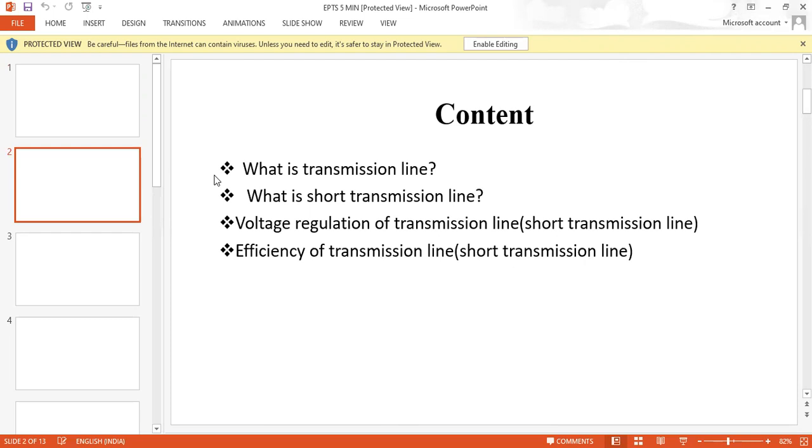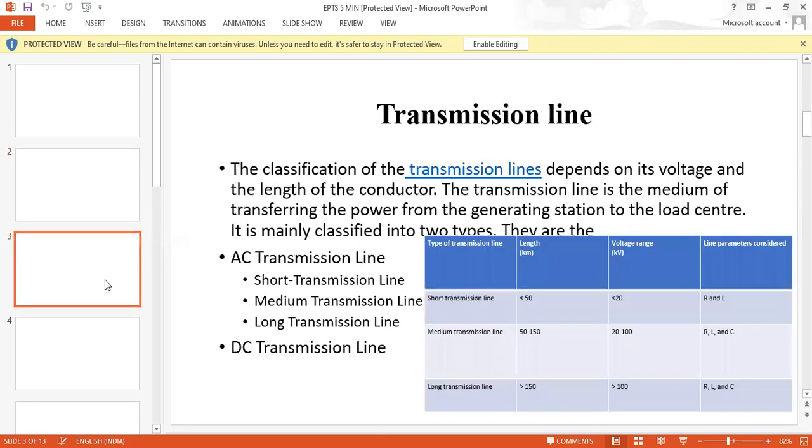The presentation is all about what a transmission line is, the short transmission line and its features, the voltage regulation of the short transmission line, and the efficiency of the short transmission line. These four topics are discussed in our presentation.